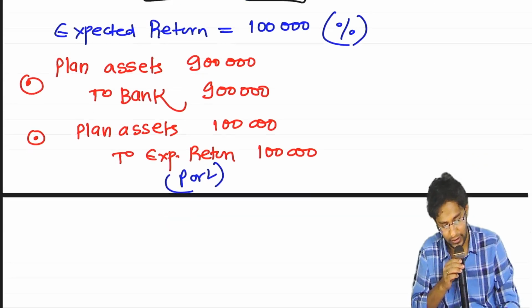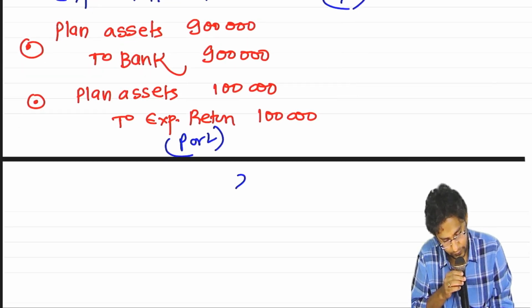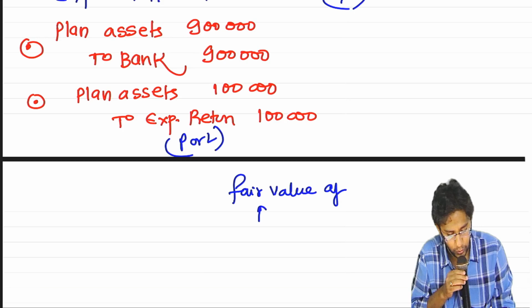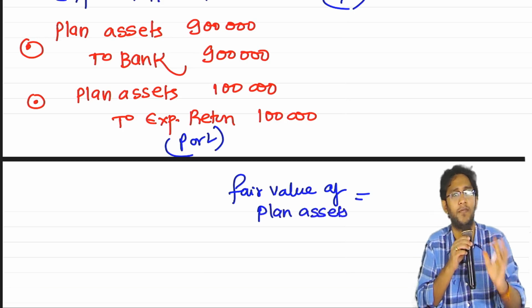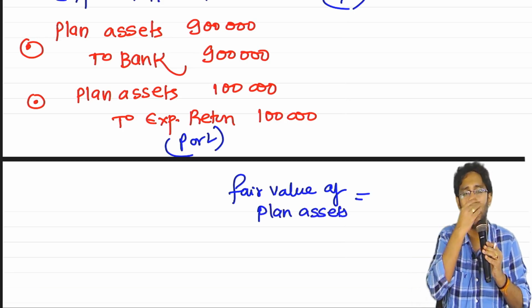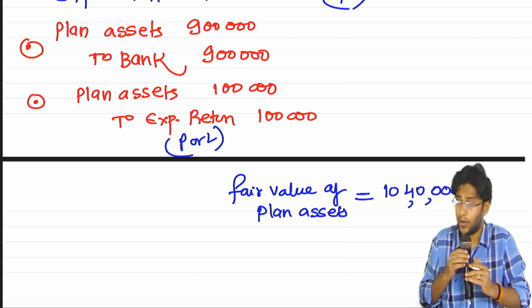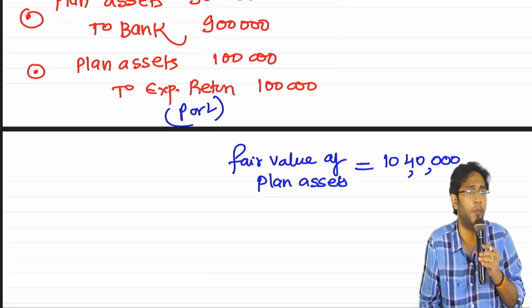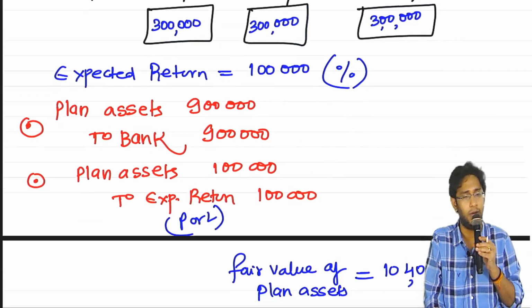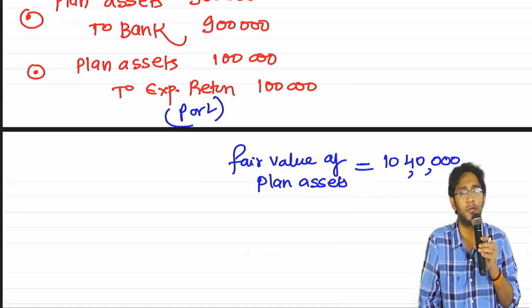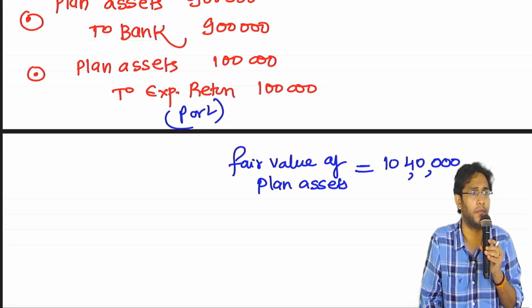What you will do now is identify the fair value of plan assets. If you dispose of these plan assets now, how much money are you going to get? Let us say I am expected to get 10 lakh 40. Now carefully think, how much did you invest? What is the worth of the investments now? 10 lakh 40. So if you sell off, how much return are you getting?